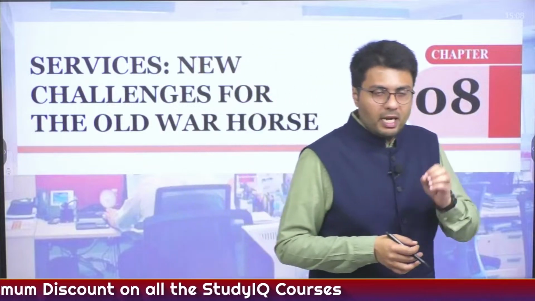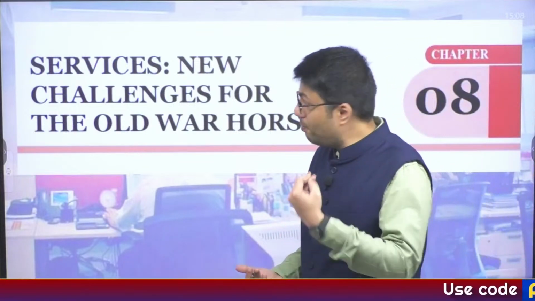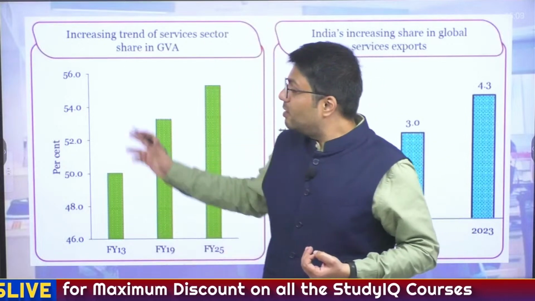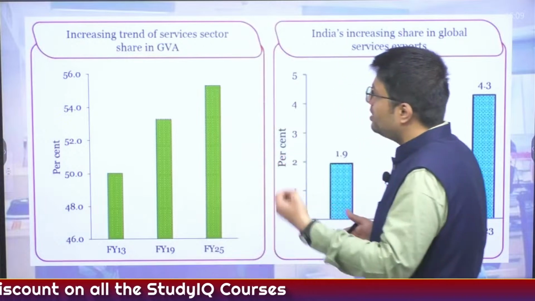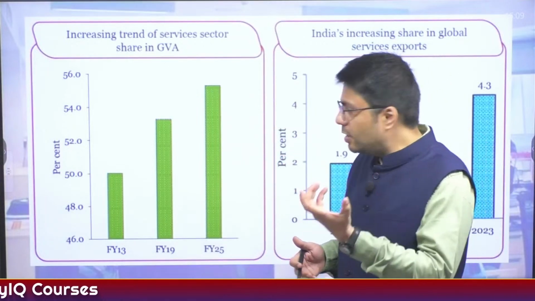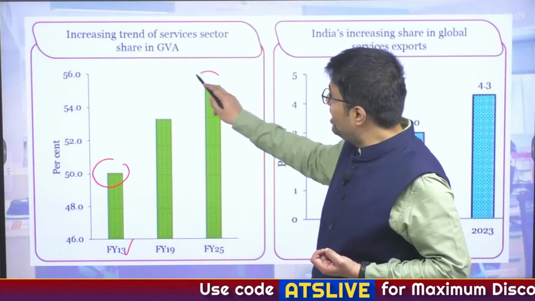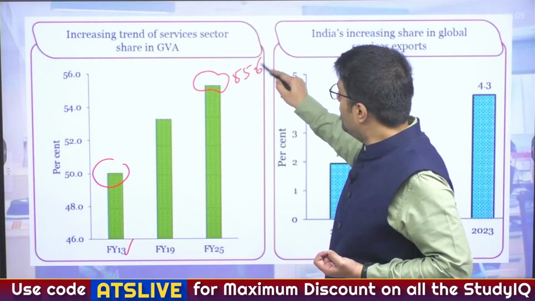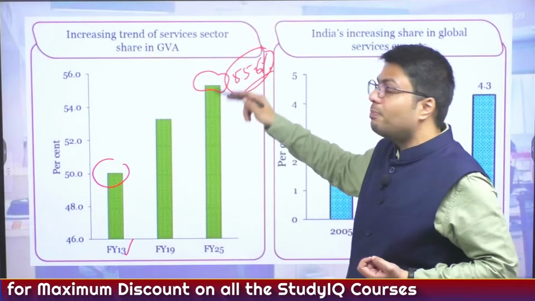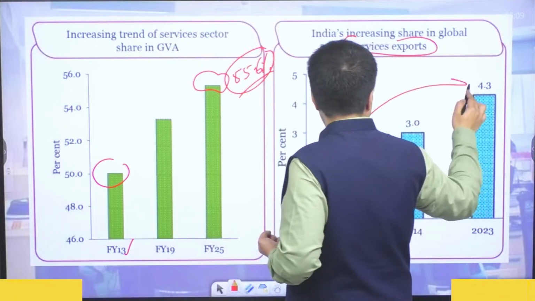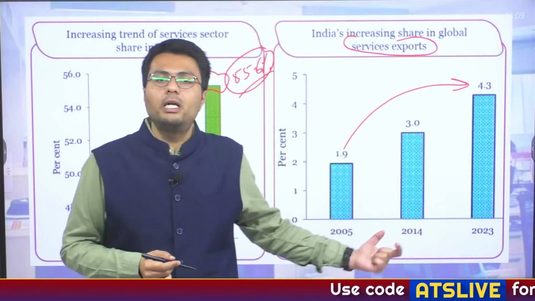As I told you, the lack of India's exports in the merchandise sector is more than compensated for by India's service sector, because India is a net exporter of services. So we need this sector to be in good financial health. In recent times, the share of the services sector in India's economy has grown further. It was close to 50% in the financial year 2013. Now it has increased to about 55.6%. So the contribution of the service sector has increased by 5.6% in the past decade, and also India's share in global exports has increased to about twice, from 1.9% to 4.3%.